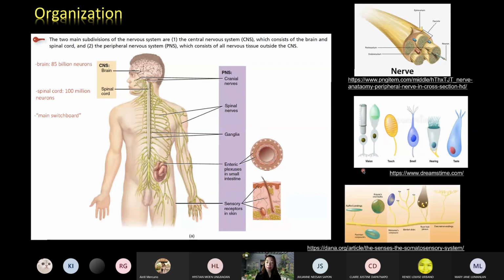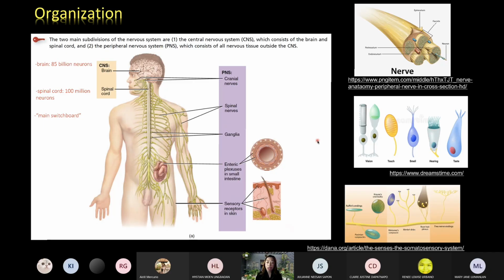Now for the special senses, we have the rods and cones of our eyes, of course for vision, and then we have the receptors of the olfactory epithelium, and the receptors of the auditory epithelium, and then we have the taste buds, found mainly in the tongue.